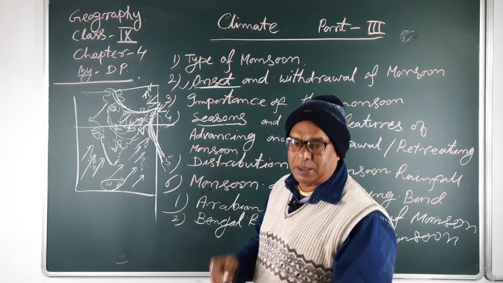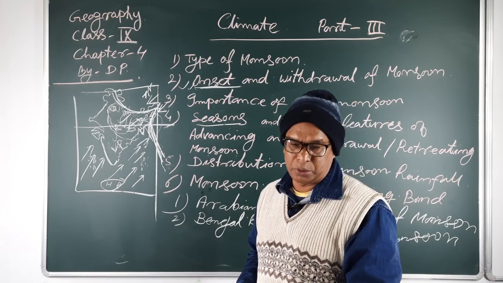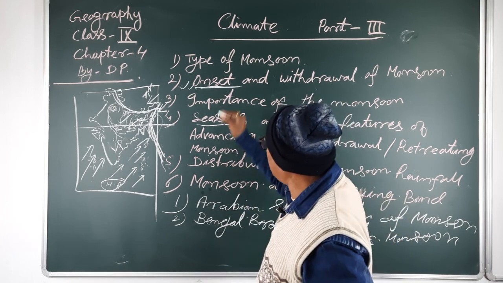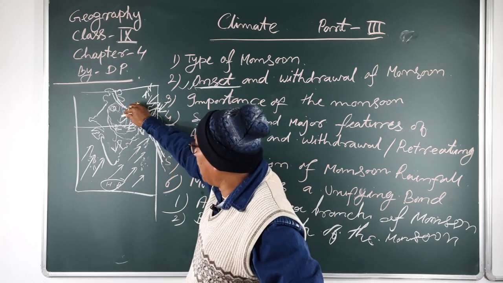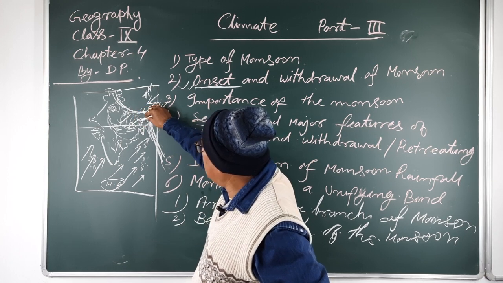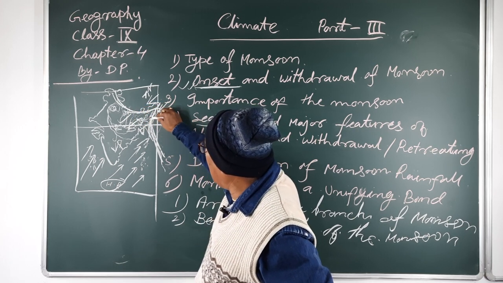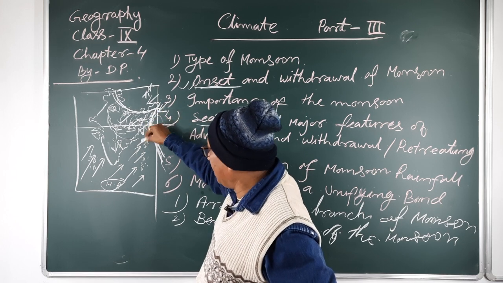And after the October heat, the withdrawal of the monsoon starts, and it first leaves Punjab and Haryana, then Uttarakhand, then UP, then Bihar, Jharkhand, West Bengal, and the eastern parts of our country.